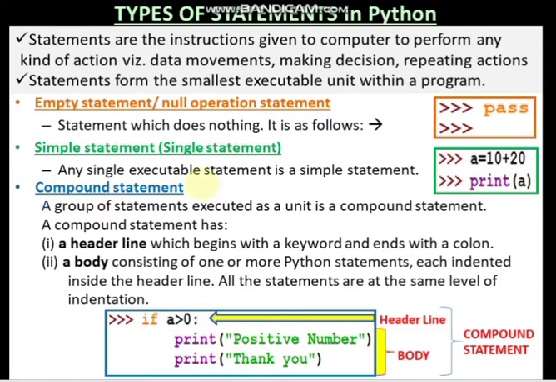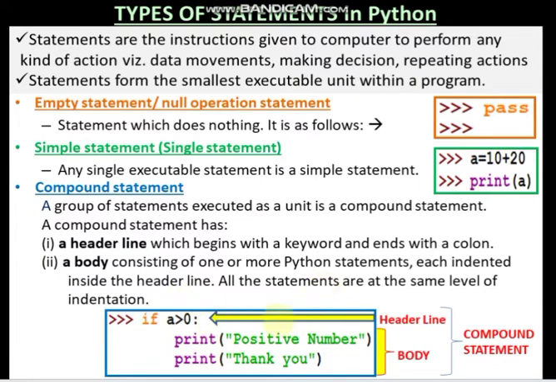Now compound statement. Compound statements are what? When a group of statements are executed as one single unit, that makes a compound statement. That is, several statements will be there under a block. A compound statement has a header line and a body. The header line begins with a keyword and ends with a colon, and a body consists of one or more Python statements. The statements in the body must be indented inside the header line. And all the statements which you are writing should be at the same level.